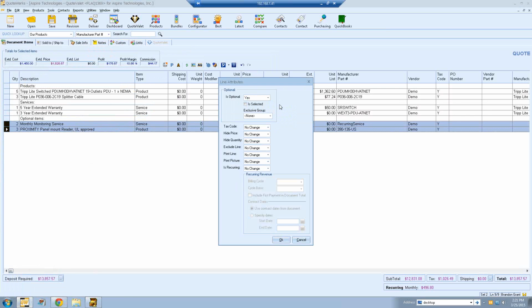What this attribute does for QuoteValet is it'll actually put a checkbox next to these items, and then the customer, when you deliver the document via QuoteValet, can select whether or not they want to include these items for their purchase. In our case, I'm going to go ahead and choose is selected, and this will also check the checkbox next to these items on QuoteValet. And this will make a lot more sense once I actually show you the document. So if you want to give the customer the option, do you want this item, yes or no, you just set the items as optional and then choose is selected if you want them pre-selected for the customer. If you don't want them selected for the customer, just leave this unchecked.